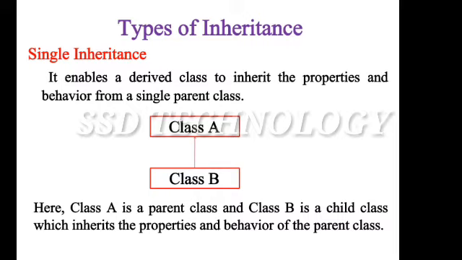Single inheritance. It enables a derived class to inherit the properties and behavior from a single parent class. Here, class A is a parent class and class B is a child class, which inherits the properties and behavior of the parent class.